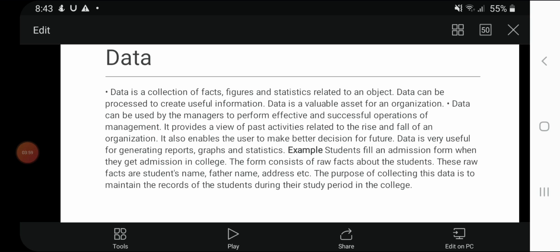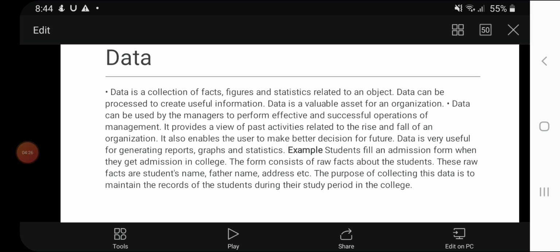Now we will move to the examples. Different organizations conduct surveys to know the opinion of the people about their product. In these surveys, people express their ideas and opinion about different issues. These ideas or opinions of the people are stored as data. The organization uses this data for the improvement of their product.